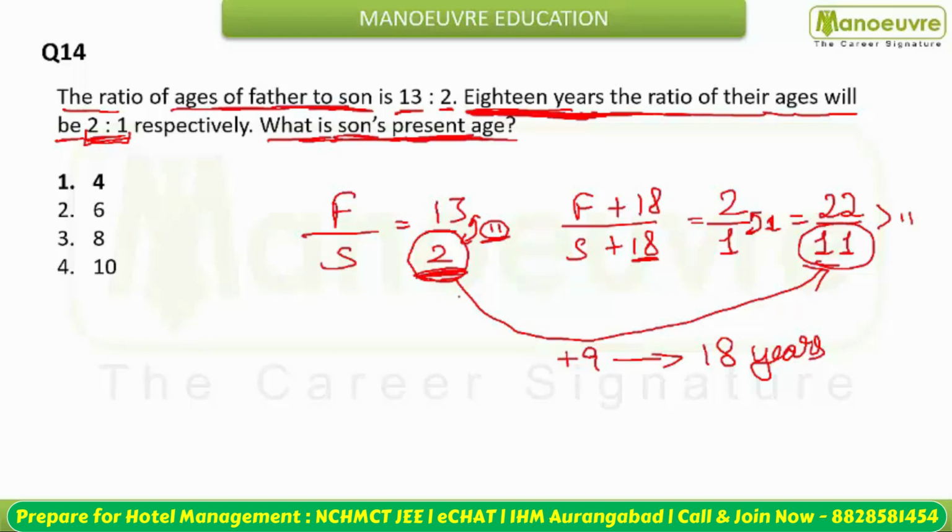Which is only 2 units. So 2 units का value कितना होगा student? Value of 2 units gonna be 4 years. If 9 units is 18 years, then 2 units gonna be what? This gonna be 4 years. Okay? चलिए.